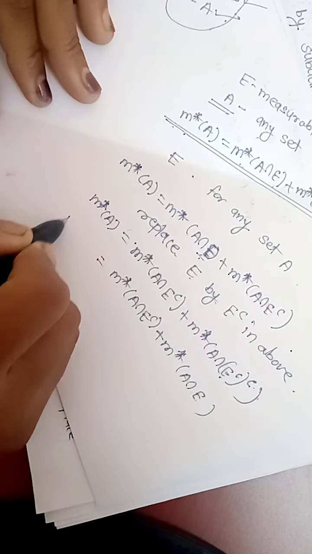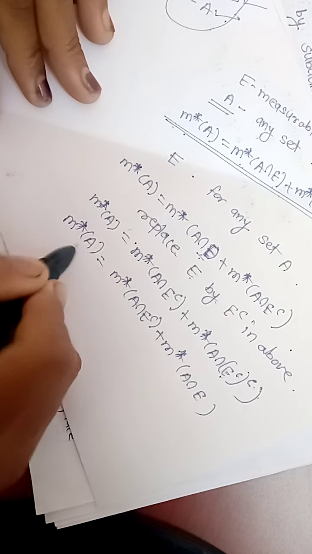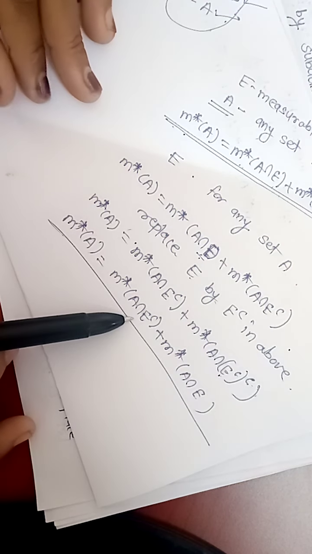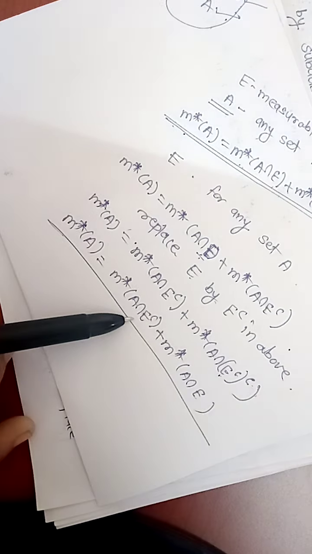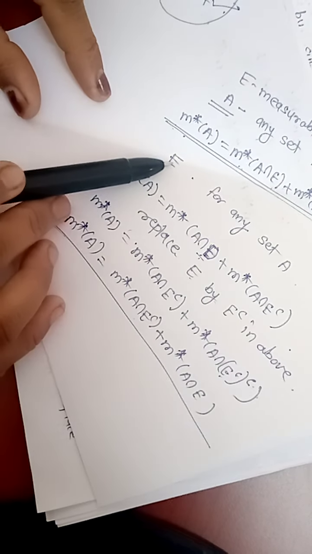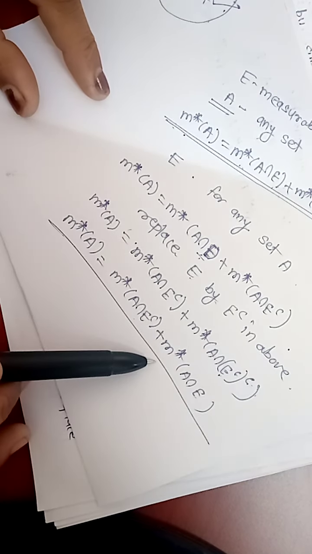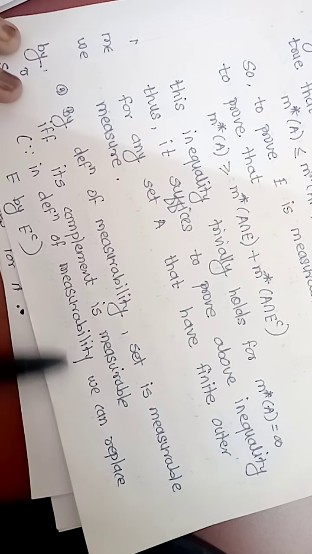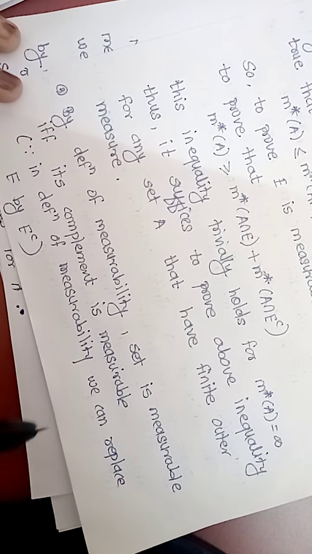And what is this? This is the definition of measurability of the complement of E. So if E is measurable, then E complement is also a measurable set. So in the definition of measurability, we can replace E by E complement. So this is our note three.